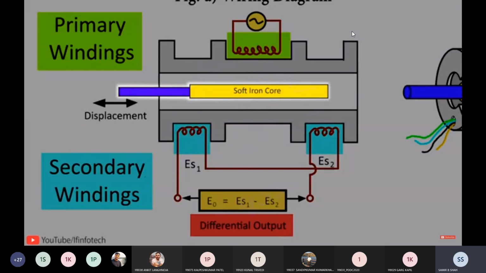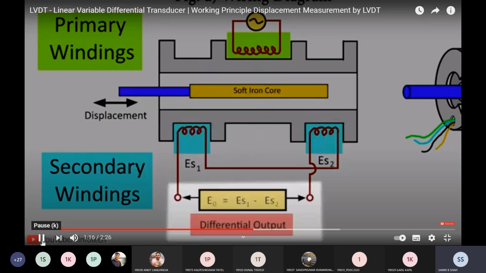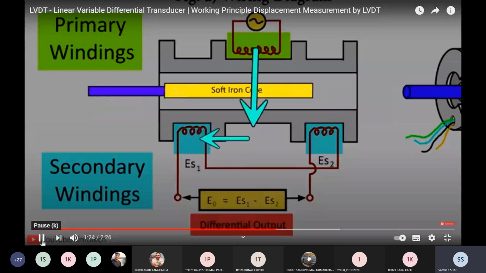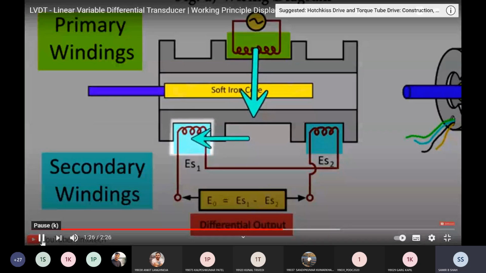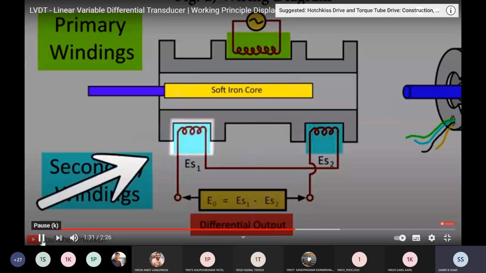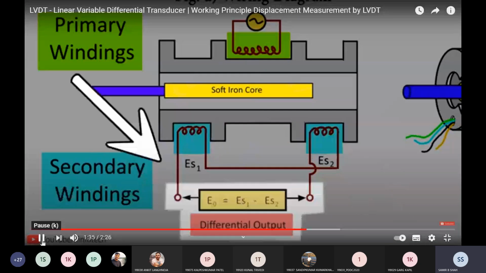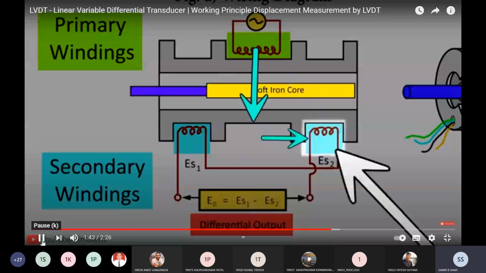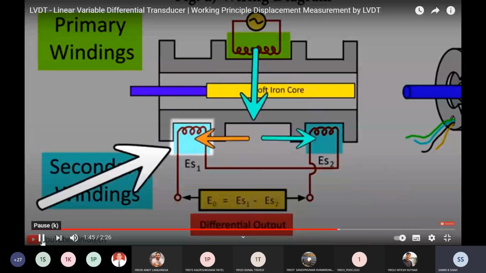Therefore, EMF induced in coils S1 and S2 are also equal, so the differential output measured between the two secondary terminals is 0. When the core is moved towards the left side, flux linking to coil S1 increases while flux linking to coil S2 decreases. Hence, EMF induced in coil S1 is greater than that of S2, as a result of which output measured between secondary terminals is in phase with primary voltage. When the core is moved towards the right side, flux linking to coil S2 is more as compared to coil S1. That is, EMF induced in S2 is greater than EMF in S1.